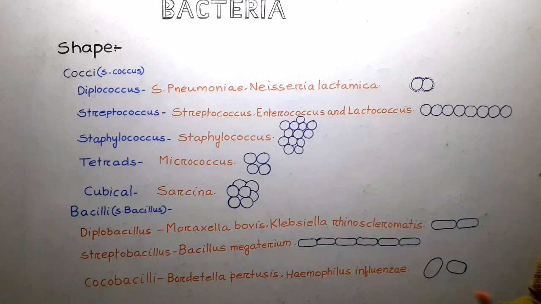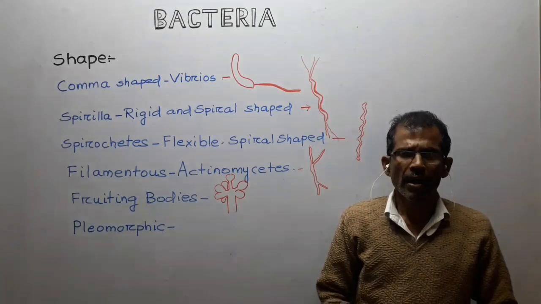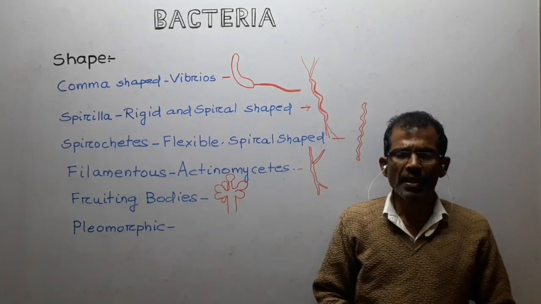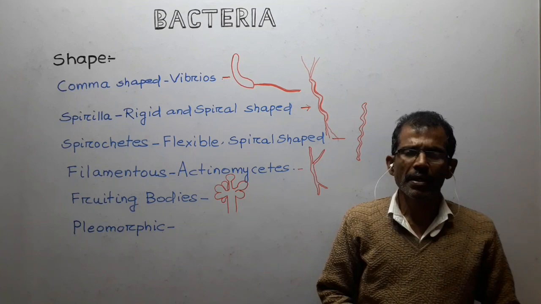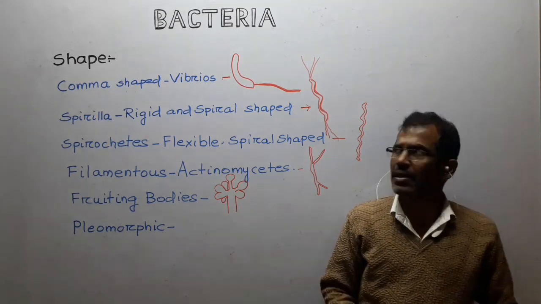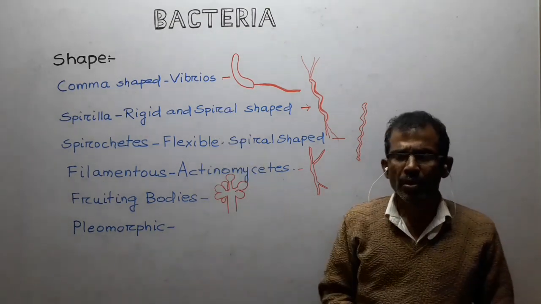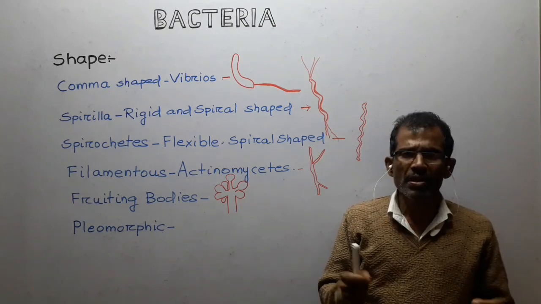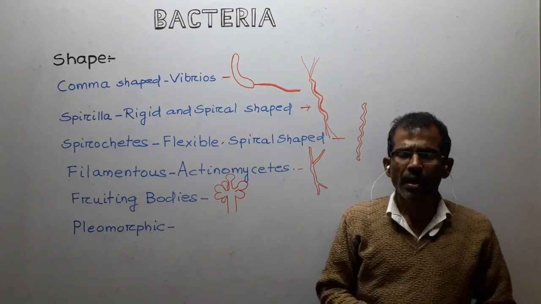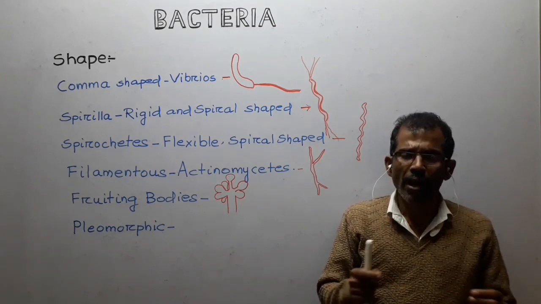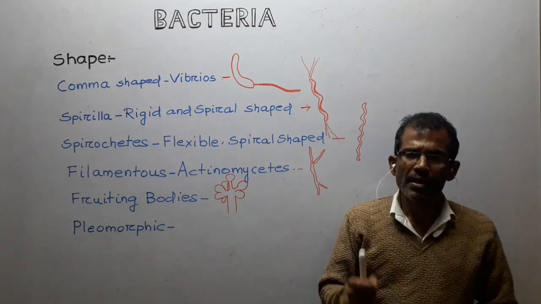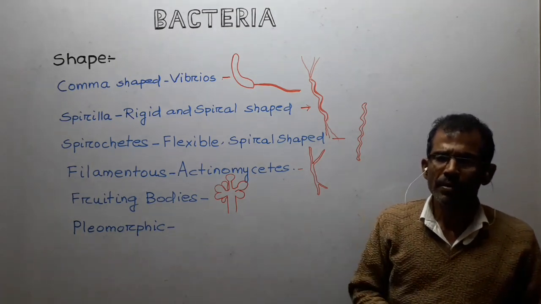In addition to this, bacteria also exhibit other shapes. Some of the bacteria are comma shaped, for example Vibrios. Vibrios closely resemble rods but are slightly curved at one end. As a result, they are comma shaped.